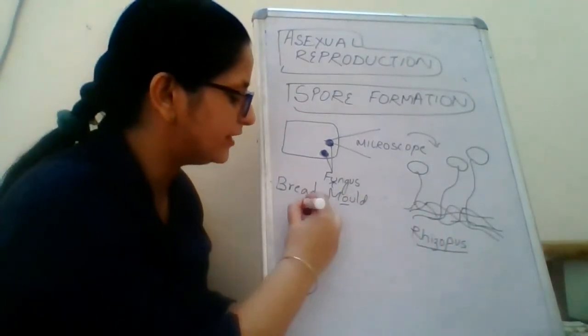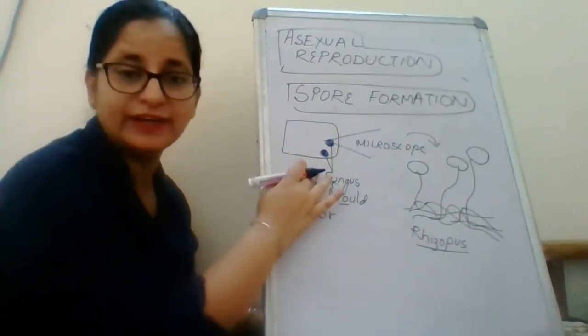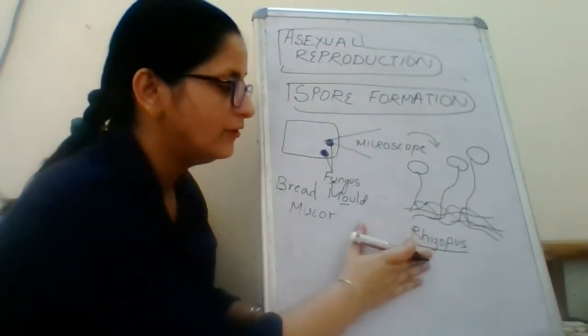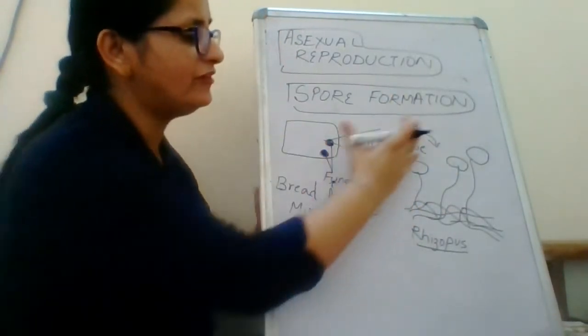Another is mucor. And all this belong to fungus. And all this is a non-green plant. Okay. Now, what happens? Understood? So they will look like this.